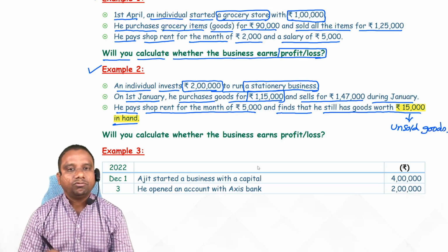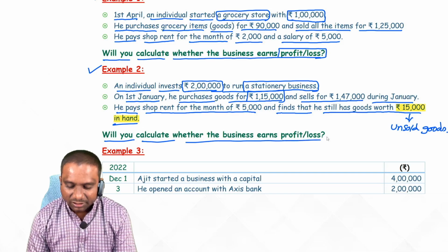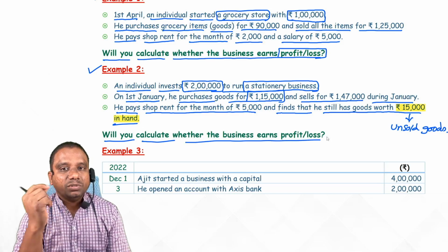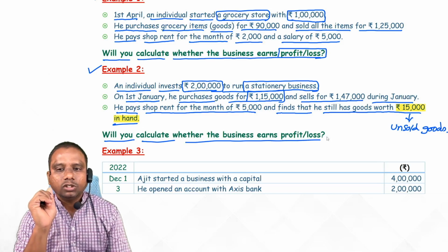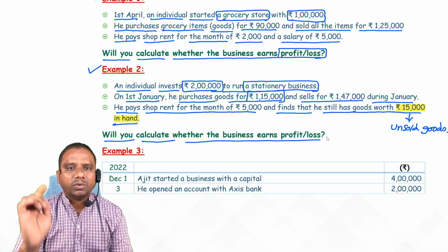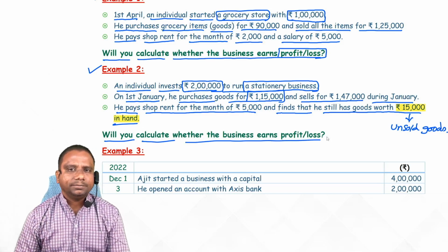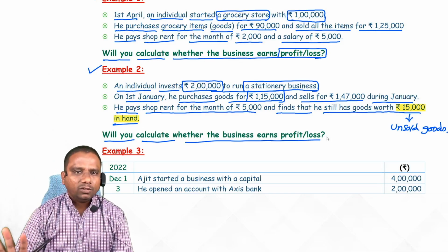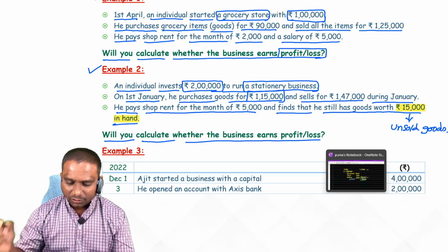Unsold goods. Fine. Now, what they are asking, will you calculate whether the business earns profit or loss? Again, they are asking us to calculate whether the business earns profit or loss. Okay, try to calculate, students, because you know already. Pause the video and try to calculate. Okay, I hope everybody calculated. Be ready with your answers. Let us check. Let me calculate also.